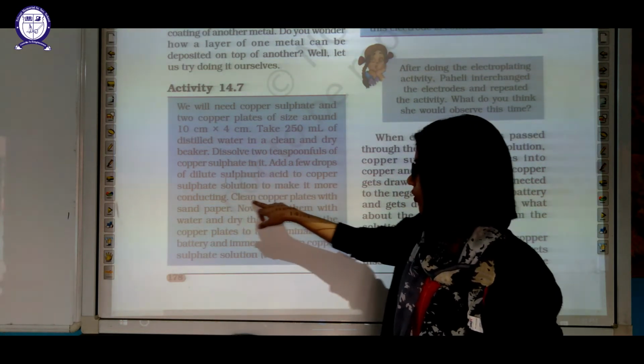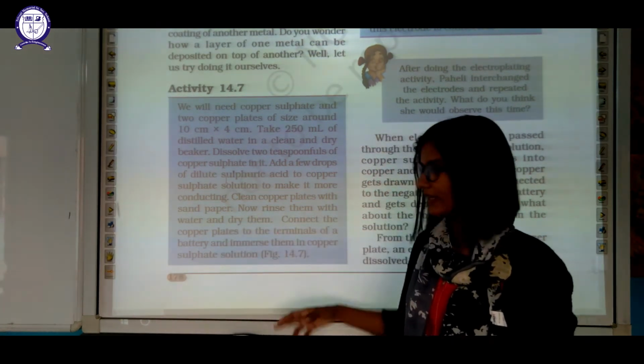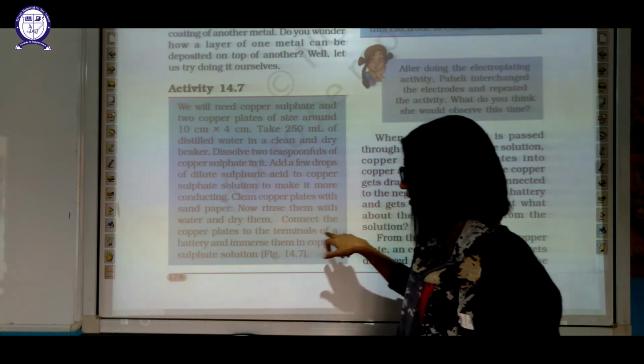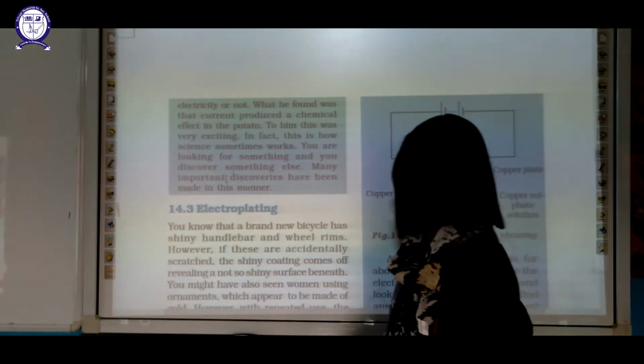Okay. Now clean the copper plates with sandpaper. Now rinse them with water and dry them. Connect the copper plates to the terminals of the battery. Immerse them in the copper sulfate solution. Your setup would appear like this.